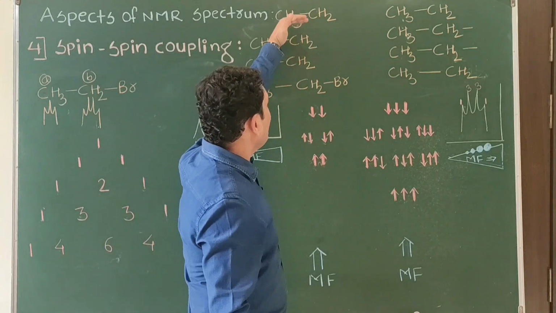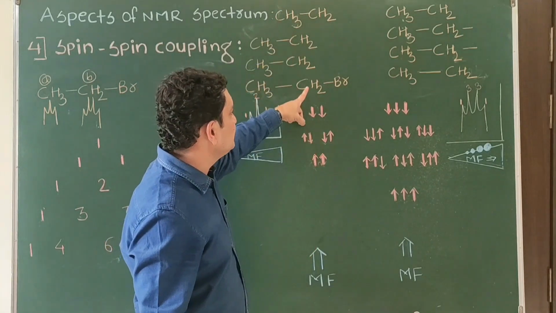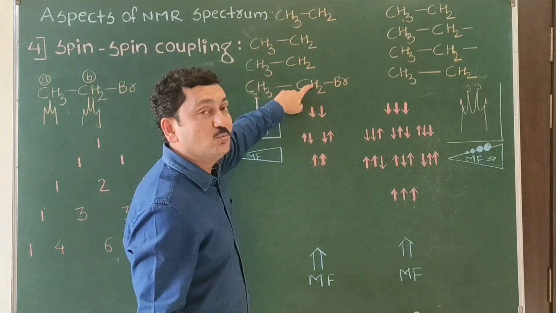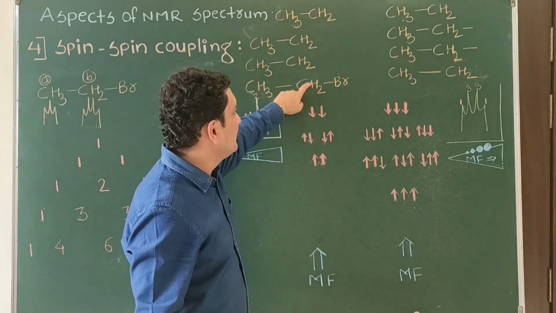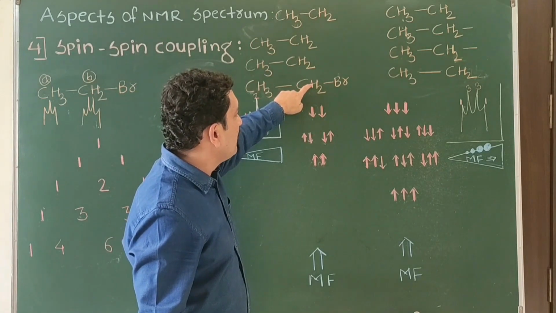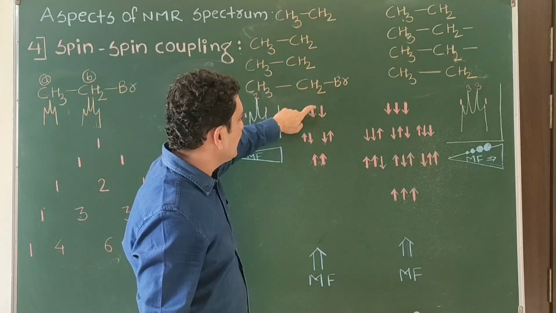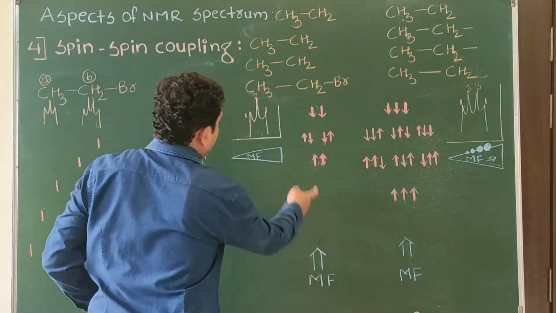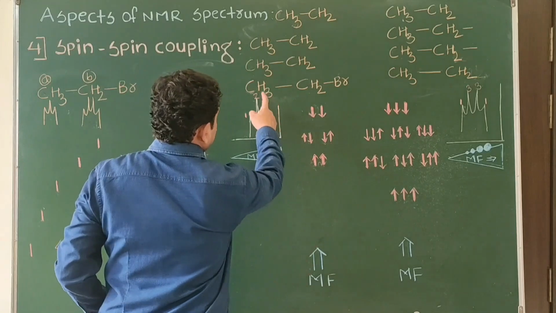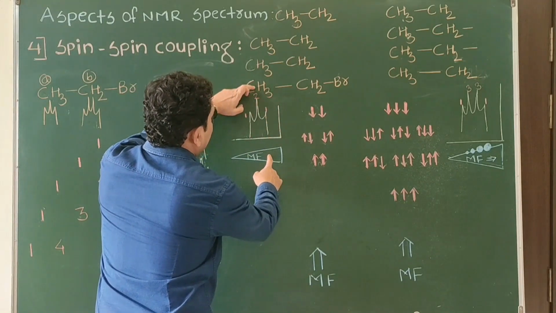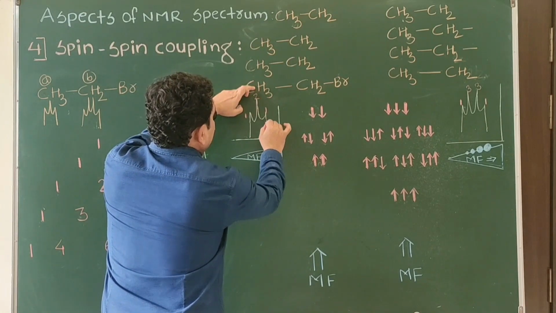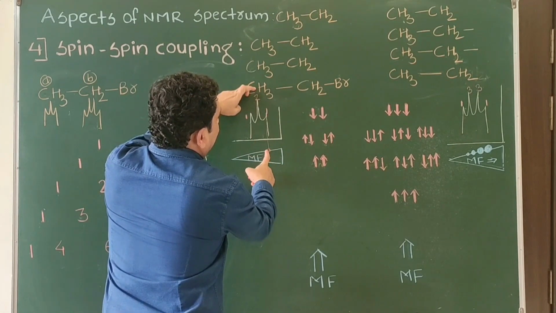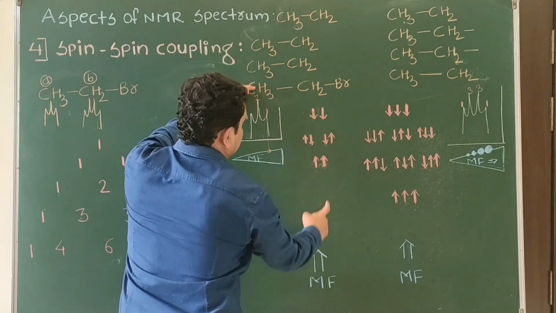There are n number of molecules. In one molecule, it may happen that these hydrogen nuclei will have a magnetic field. If the magnetic orientation of both the hydrogen nuclei opposes the external one, then more magnetic field will be required for the absorption. So this CH3 will give the signal at higher magnetic field. This is the impact of the CH2. At higher magnetic field it is giving the signal because there is an opposition.